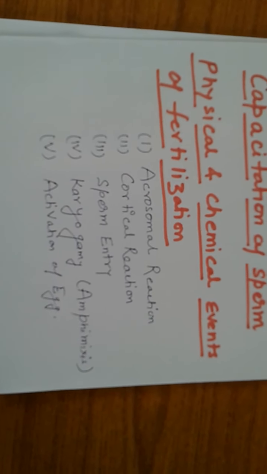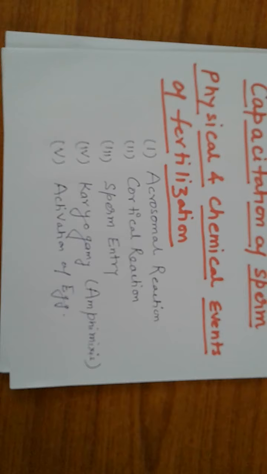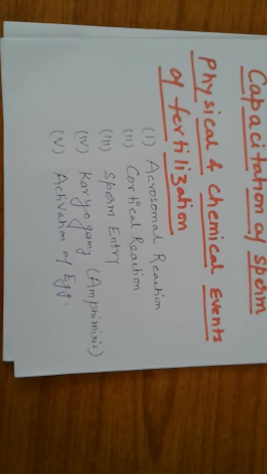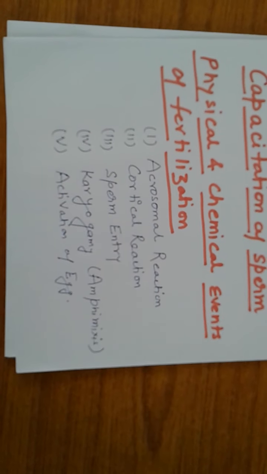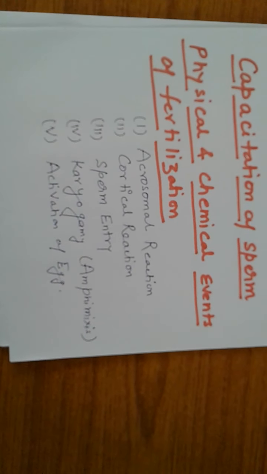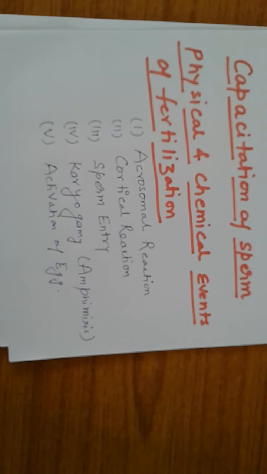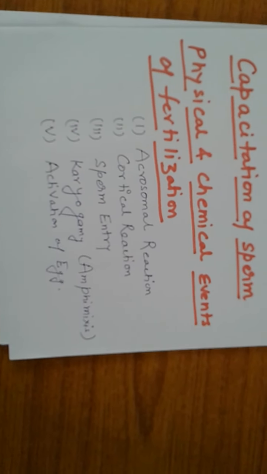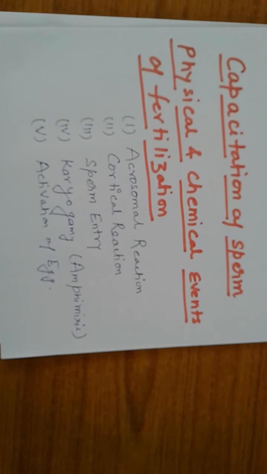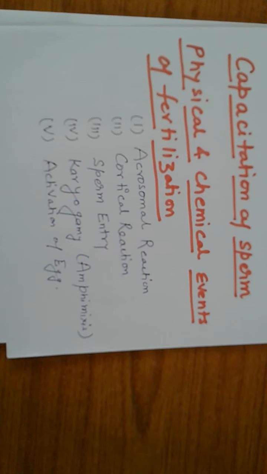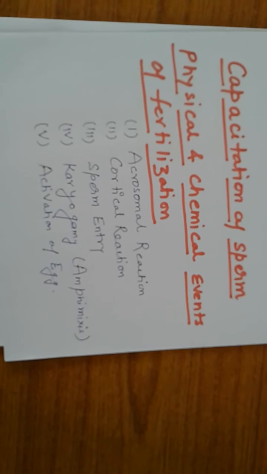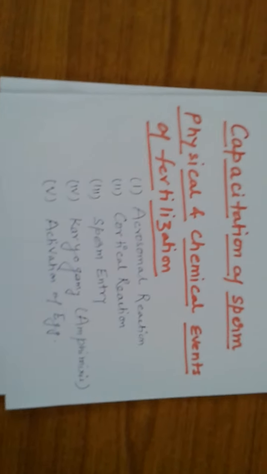Next is sperm entry. At the point of the contact with the sperm, the secondary oocyte forms a projection that is called fertilization cone, which receives the spermatozoon. The mammalian secondary oocyte does not have centriole of its own.